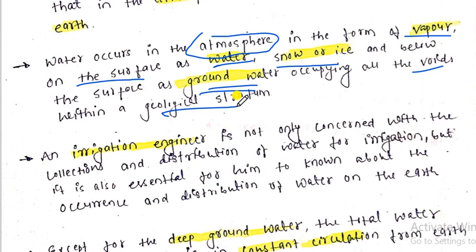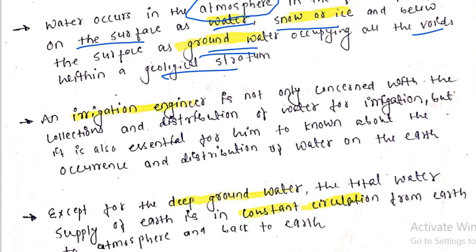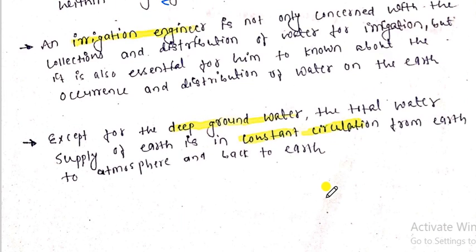So this is all about the forms of water in the atmosphere, on the surface, and below the surface of the earth. So here, my dear friends, overall we are dealing with hydrology, that is, the water occurrence and distribution.